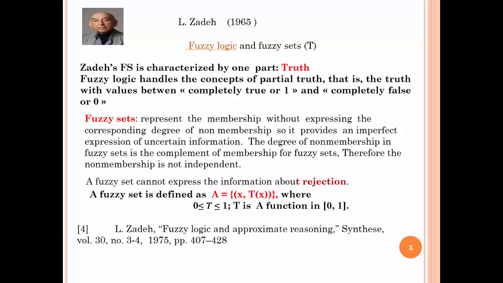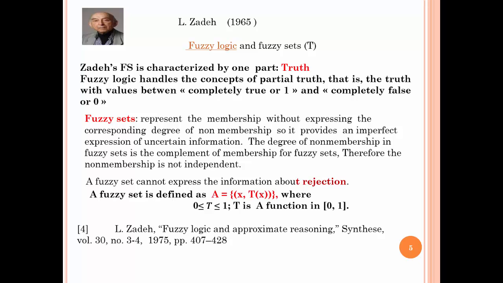So, before introducing some preliminaries, I will present a brief definition of fuzzy logic, intuitionistic fuzzy logic, and neutrosophic logic. So, the fuzzy set is characterized by one part, truth. Fuzzy logic handles the concept of partial truth, that is, the truth with a value between completely true or 1 and completely false or 0.